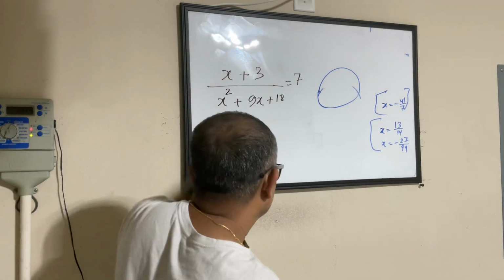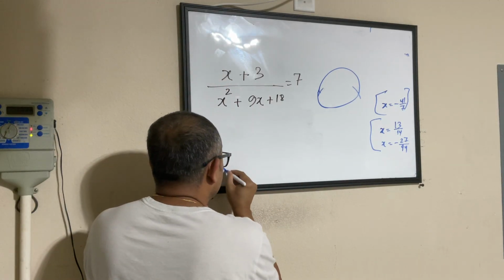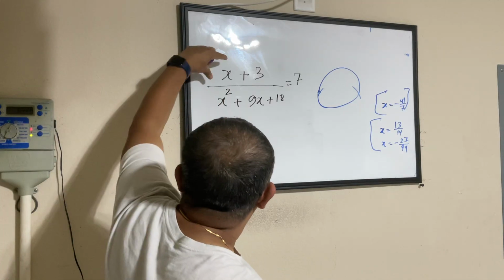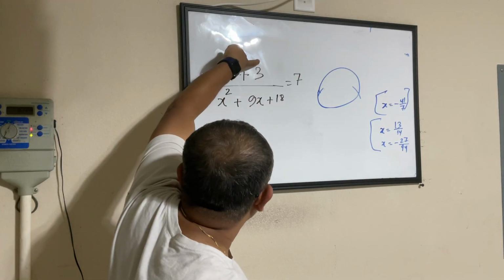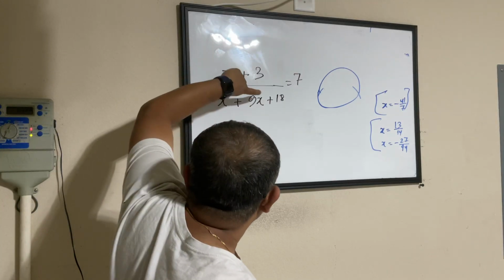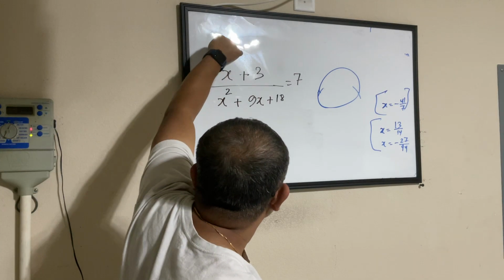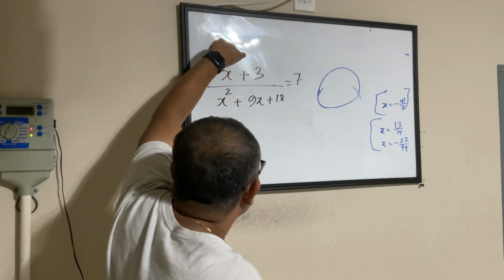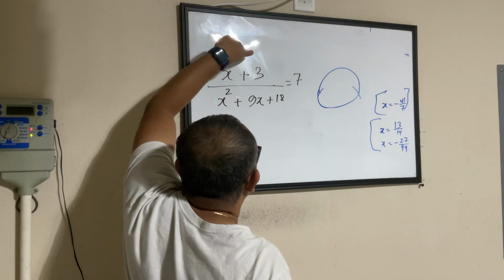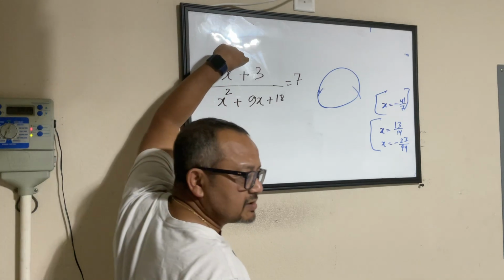That is my strategy. So when I read this, I have a linear expression here, and I have a quadratic expression here. If I move this, I will have a quadratic equation. Here, I'll have only x term and some constant.